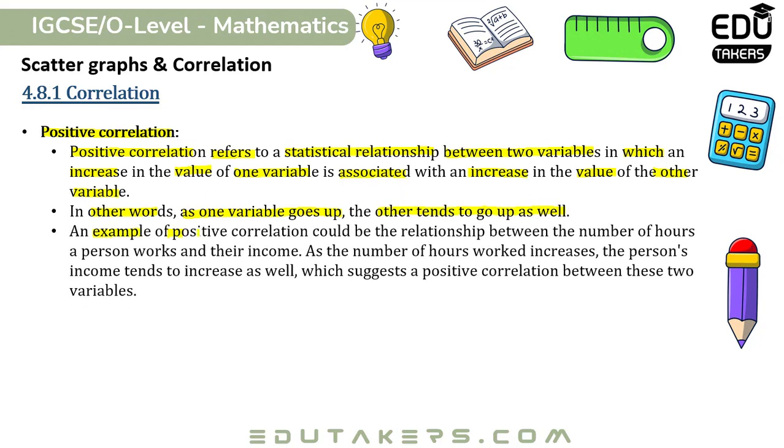An example of positive correlation could be the relationship between the number of hours a person works and their income. As the number of hours worked increases, the person's income tends to increase as well, which suggests a positive correlation between these two variables.